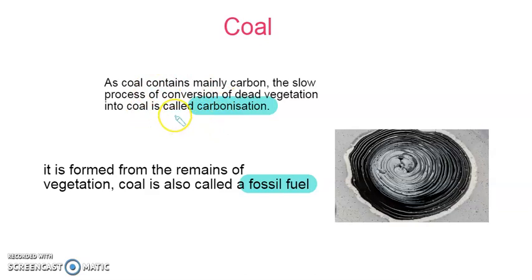So, what is carbonization? The process in which dead plants or animals, the dead vegetation, is converted into coal is known as carbonization. As coal is the remains of trees and plants, it is also known as fossil fuel, as it is obtained from the remains of dead plants.